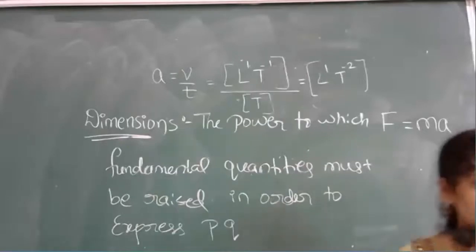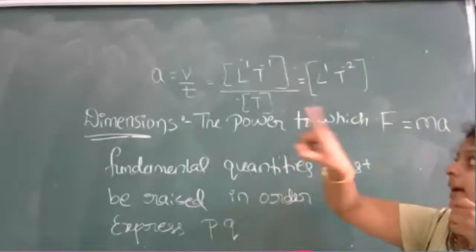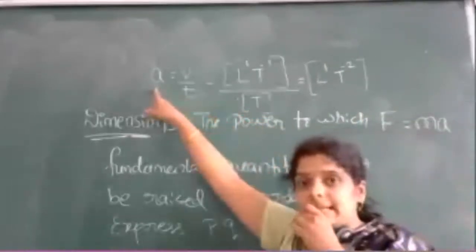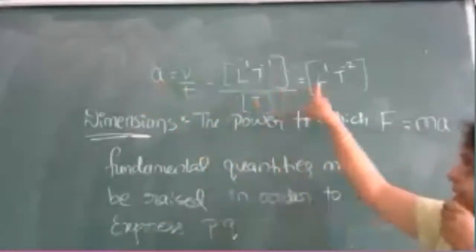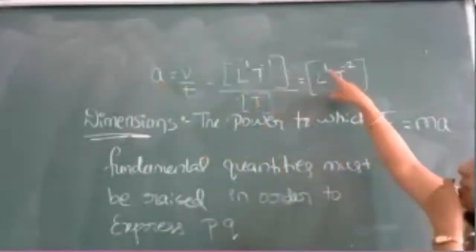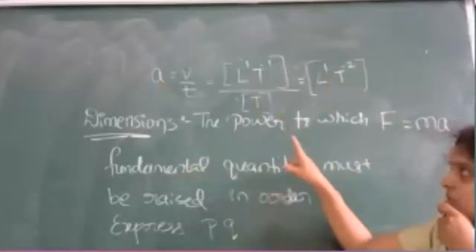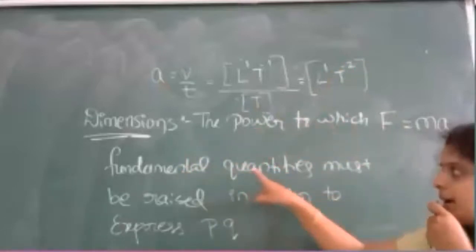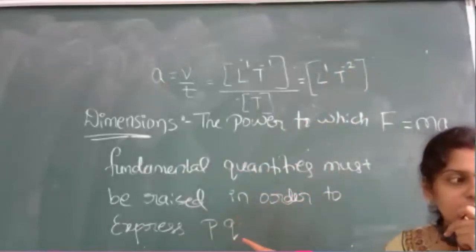So I hope you understood this one. That is, this becomes L raised to 1, T raised to minus 2. So what you did, you expressed acceleration, a physical quantity, in terms of fundamental quantities which are raised to some powers. That is nothing but what? Dimensions: the powers to which fundamental quantities must be raised in order to express the physical quantity.